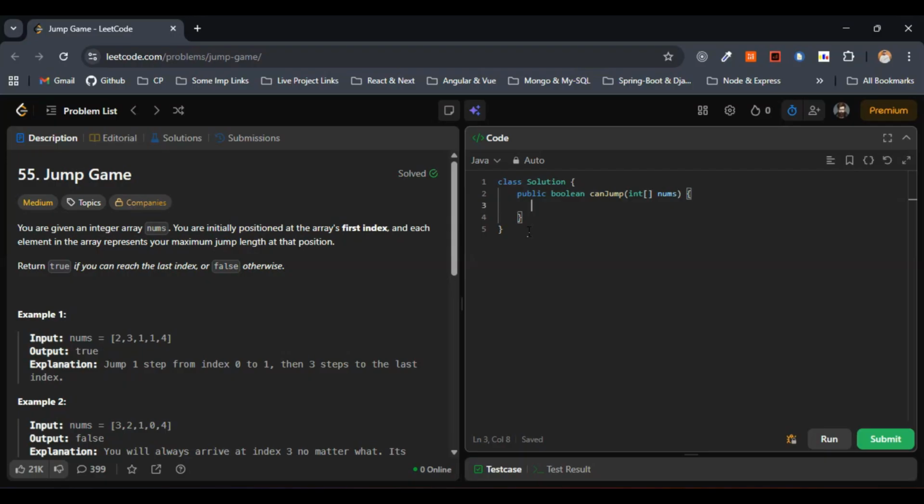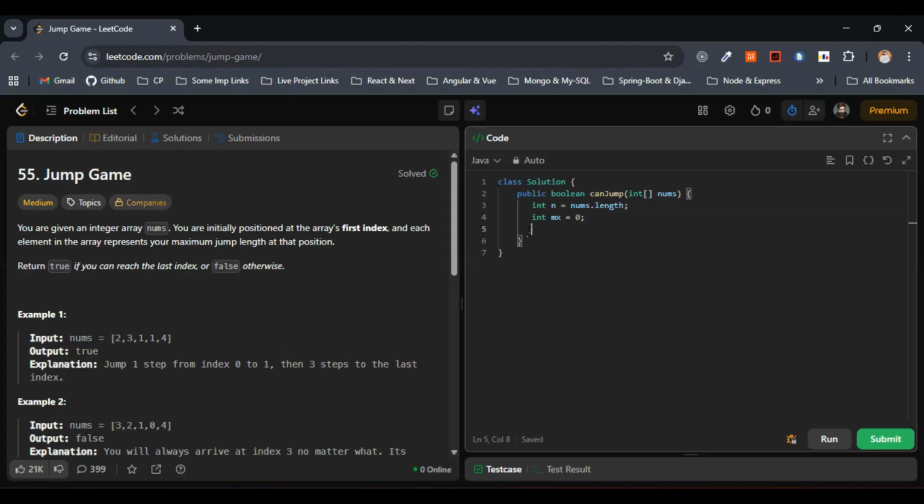Initially, we'll be making use of the length of nums everywhere. So I'll just assign that to the variable n here, so that I don't have to write nums dot length everywhere. Right. Now, as we had discussed in the approach, let's consider the max variable. Initially, we have to initialize this to 0 as per the approach.